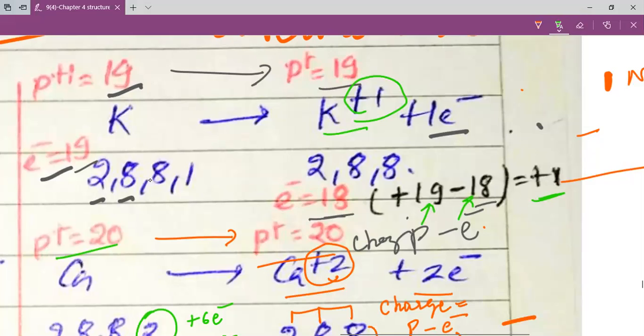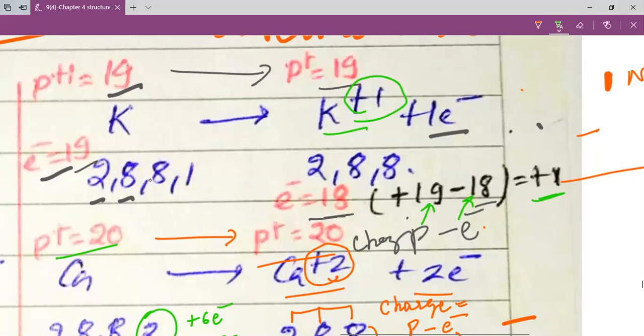So this chlorine gains 1 electron and it makes 8 electrons in its outermost shell. 1, 2, 3, 4, 5, 6, 7 and 8 electrons are now available. So the electronic configuration now is 2,8,8, my dear students, and as this electronic configuration turns out to be 2,8,8, the octet is achieved.